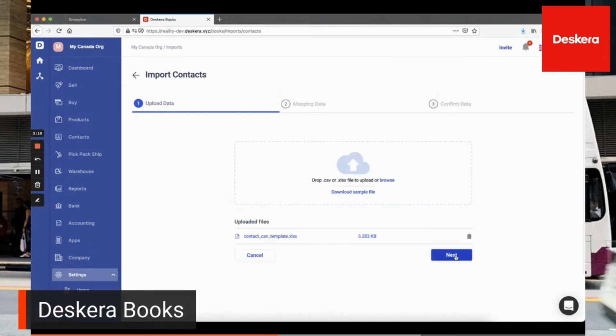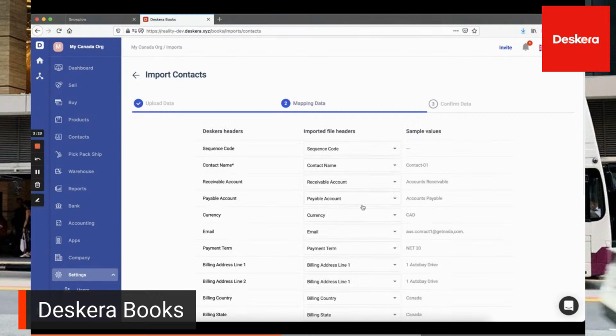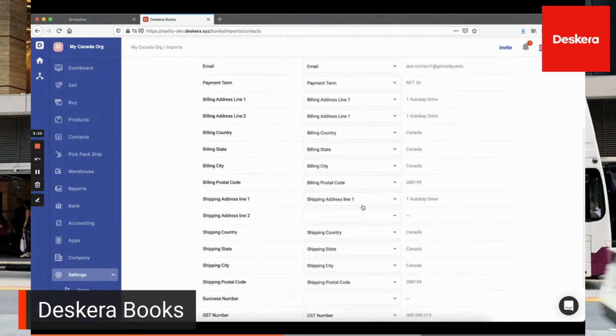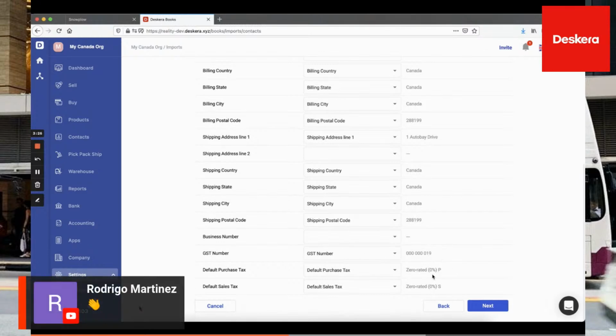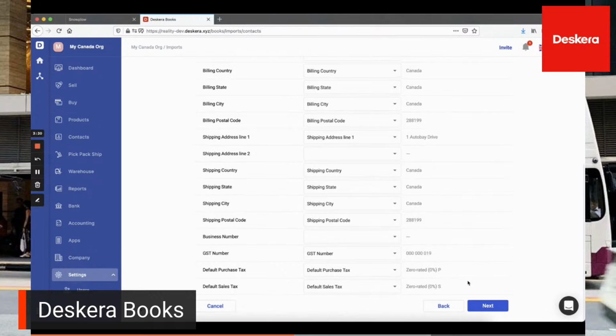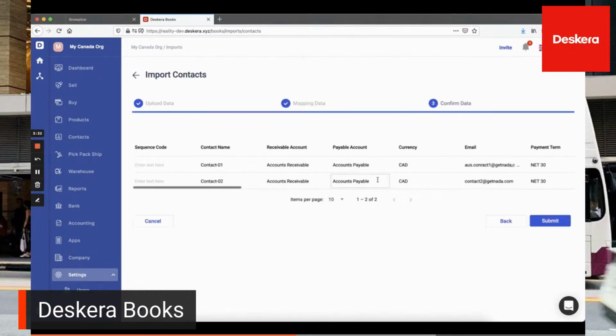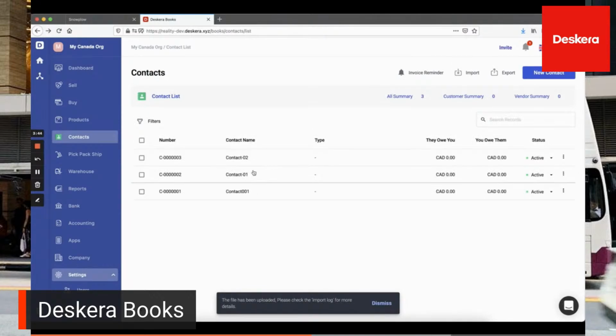You can download the sample file. You can then upload it. You can see here that the file is changed based upon your statutory requirements. For example, GST number, default purchase tax, default sales tax. And click next. And inside here, you can see all the information, and you can change it directly on the screen. So for example, if you don't want this information, you can change it directly there. But if everything looks good, you just click submit and you can upload it. So you can see it's uploaded here.